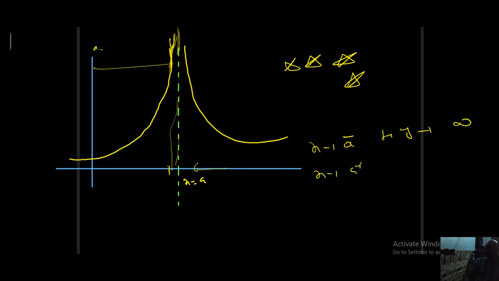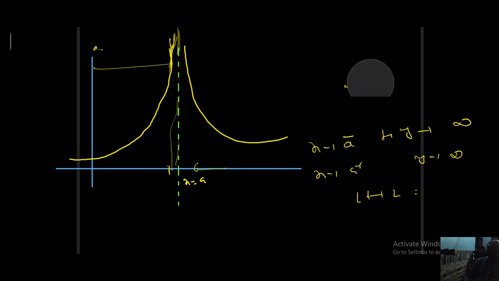Similarly, x is tending to a plus, from higher values of a. In this case also the graph is approaching this vertical line. So what is the output? Y is tending to plus infinity. LHL is tending to infinity, RHL is tending to infinity. You cannot say that infinity equals infinity. That is not correct. So this is second kind discontinuity or non-removable discontinuity, and that too infinity type.